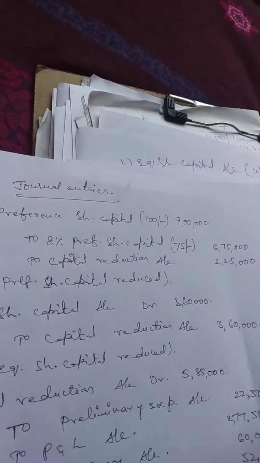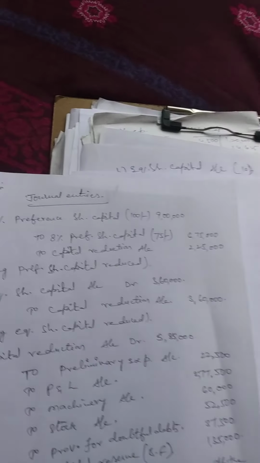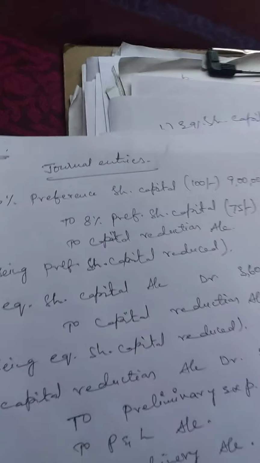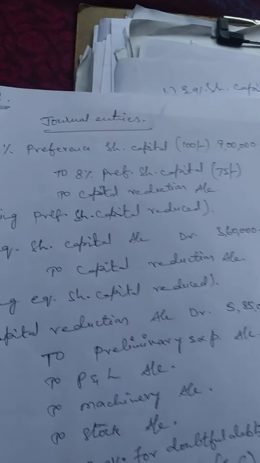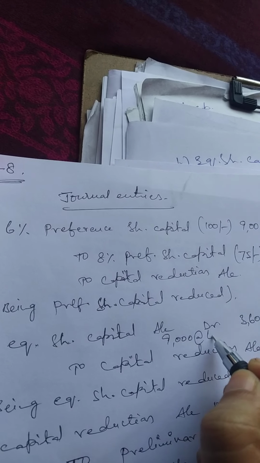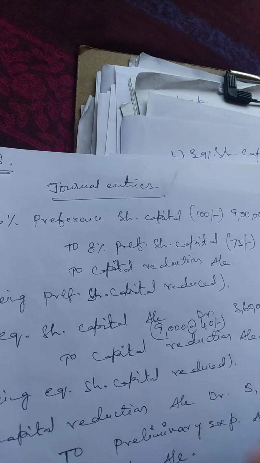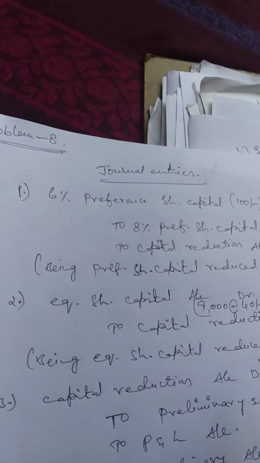That is, 9,000 equity shares at the rate of 40 we are foregoing. This is the journal entry. You can write, girls, 9,000 shares at the rate of 40 the company is foregoing. That is how we have acquired 3,60,000. This is equity share capital which is reduced.